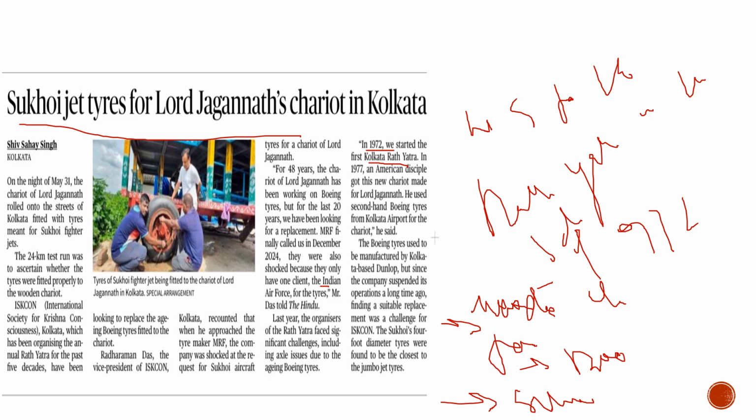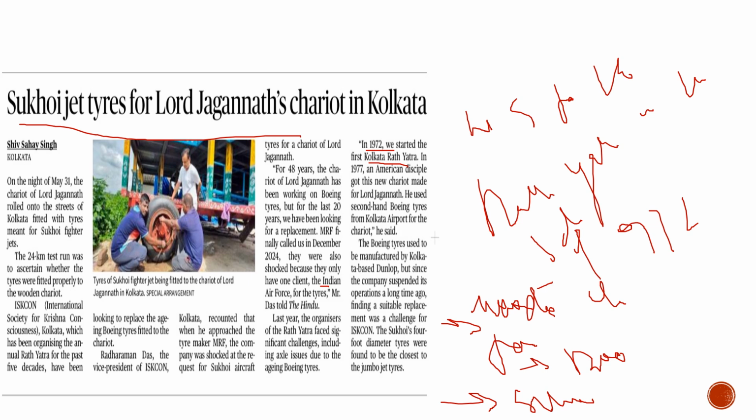About this, what we had understood: they are conducting this annually for the last 5 decades, especially from 1972, and from 1977 Boeing tires were used, and from 2025 they are going to use the Sukhoi tires made by the MRF. The Rath Yatra symbolizes Lord Jagannath's journey to the Gundicha temple. So this much is important for you, which you should write down.